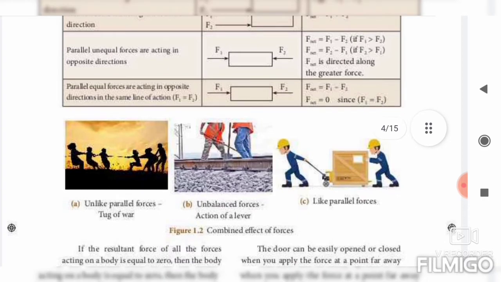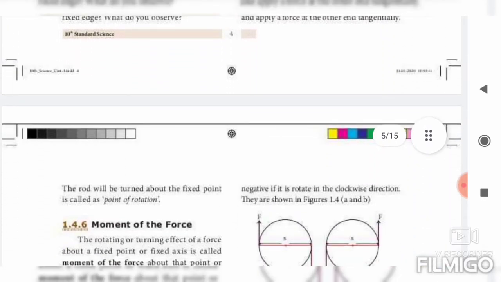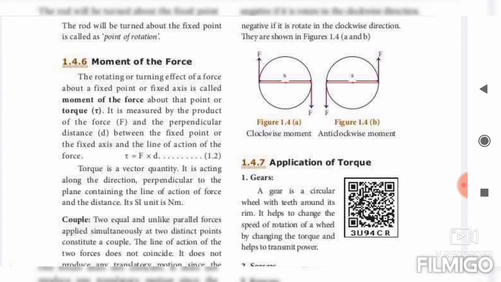The next one is the moment of force. Moment of force is denoted by the letter tau. The formula is tau equal to F into D. Just find the formula and underline it. F means force, and D means distance. Here it is the perpendicular distance.